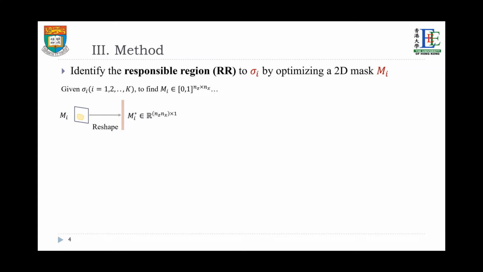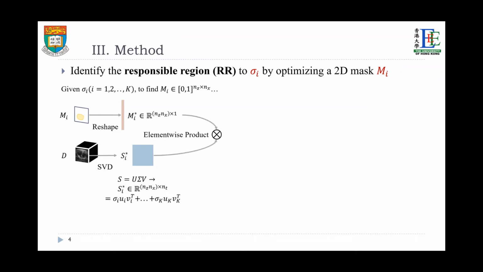To solve M_i, we formulate an optimization problem. We first reshape M_i to be a vector. Simultaneously, we get S_i star, which preserves all the singular values after sigma_i. Next, we conduct element-wise product along the spatial dimension between M_i and S_i star, and conduct another SVD to the product result. Finally, the loss function.